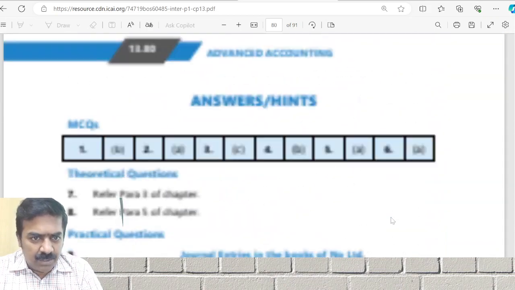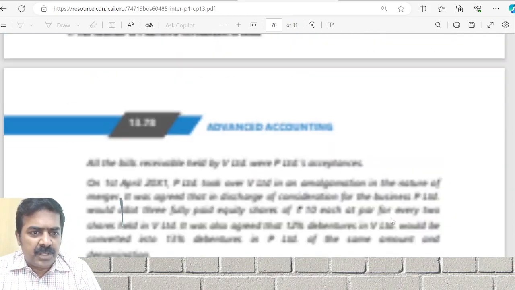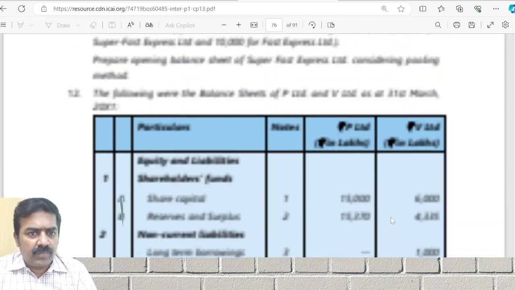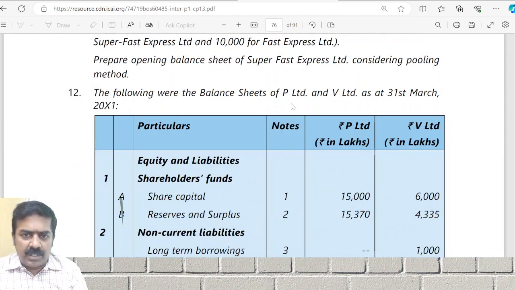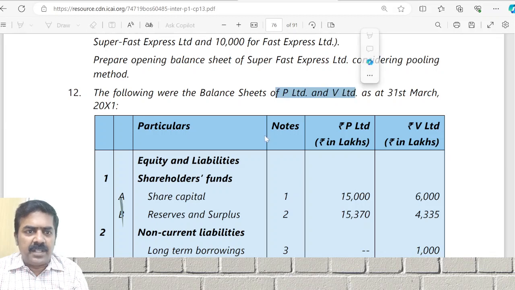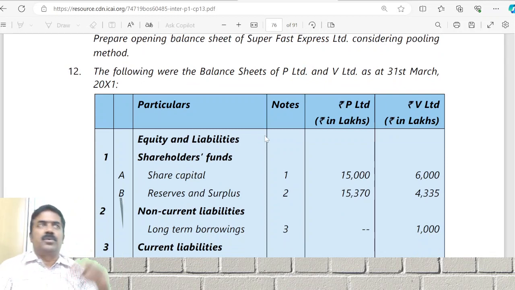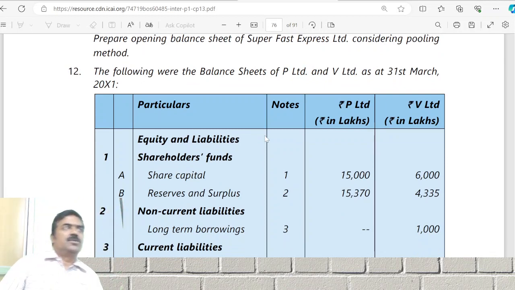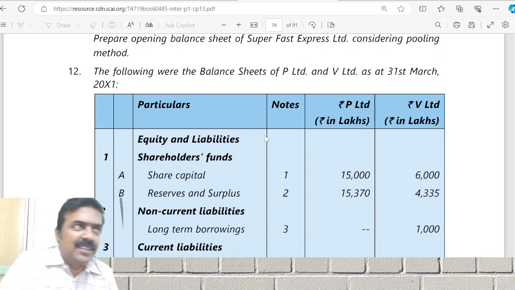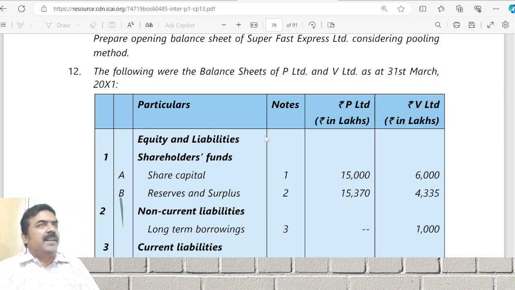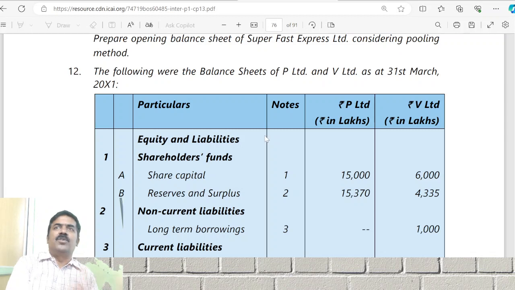I think we have done a sum on this same model in class. That is question number 11. Any doubt in question number 11? I request you to take some time and go through the problem and solution. The solution is nothing but adding two balance sheets, because share capital is the purchase consideration. Automatically reserves will be maintained. Only if there is excess will reserves reduce. So automatically reserves will be maintained. All other assets and liabilities, take the book value and add, that's it.